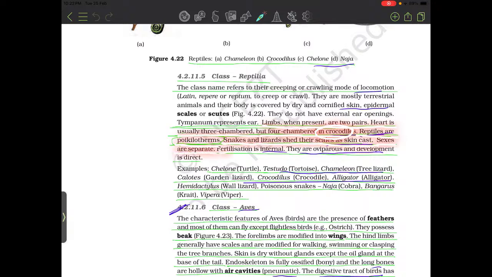Sexes are separate. Fertilization is internal. They are oviparous and development is direct. Examples: Chelone, turtle, Testudo, tortoise, Chamaeleon, tree lizard, Calotes, garden lizard, Crocodilus, crocodile, alligator, Hemidactylus, wall lizard. Poisonous snakes: Naja, cobra, Bungarus, krait, viper.